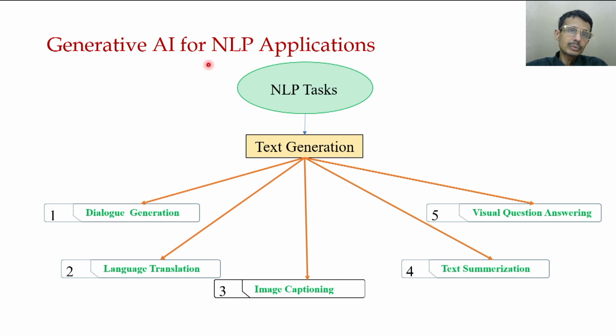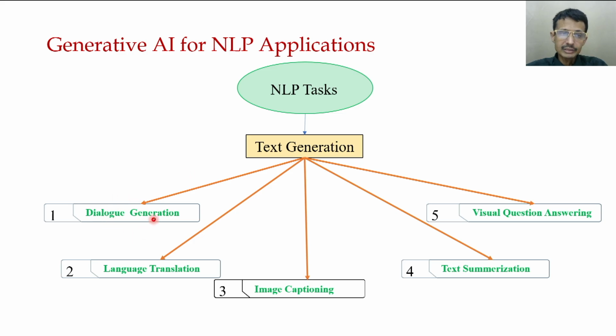Now we are going to discuss generative models for NLP applications. In NLP, generative models are basically used for text generation, for example dialogue generation. As we all know, ChatGPT is now very famous, where chatbots are used to make conversations between a human and a chatbot, or even between two chatbots.